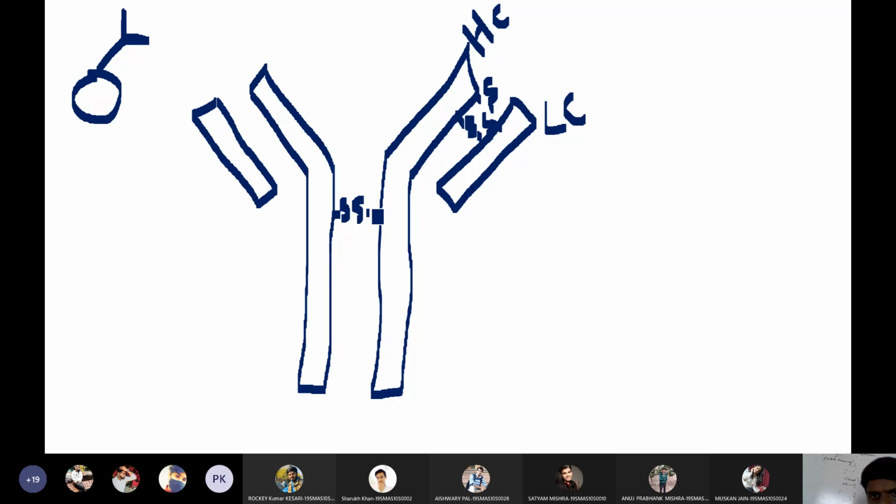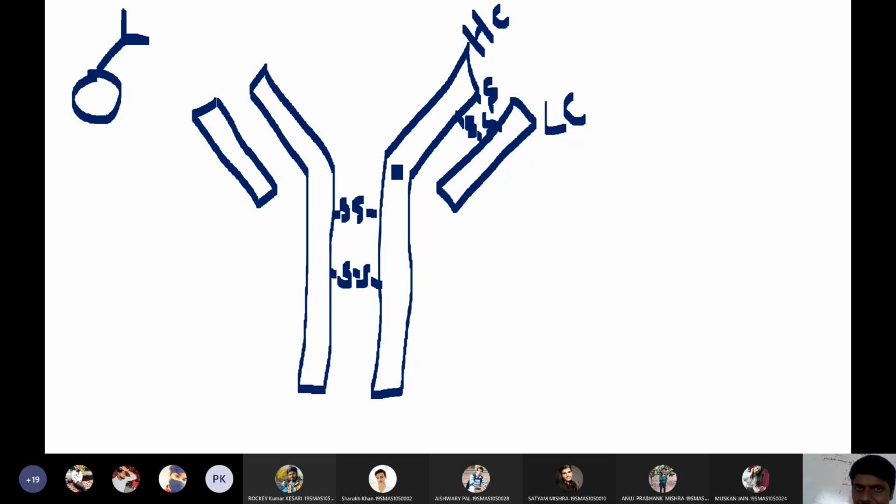Both the heavy chains are connected by disulfide bonds like this. Okay, so this is a disulfide bond. Both the light chain and heavy chain are connected by a disulfide bond, and both heavy chains are connected by a disulfide bond.